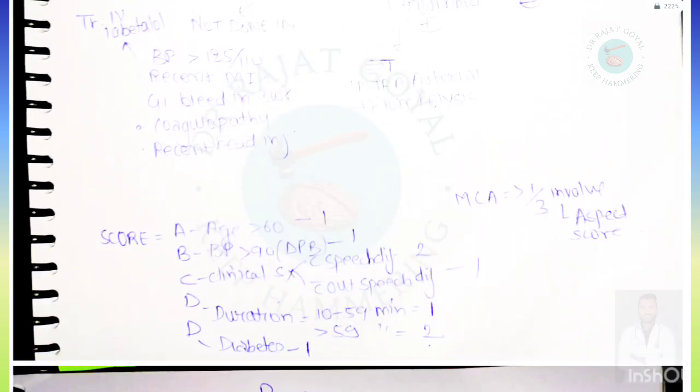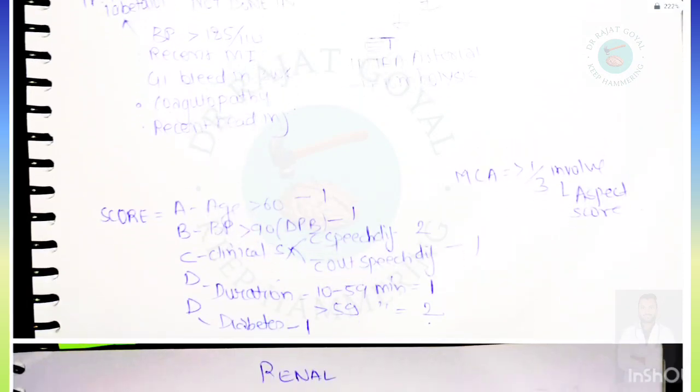Score for stroke assessment is the ABCD2 score. In ABCD2 score, A is for age greater than 60, 1 point is given. B is for BP greater than 140/90, 1 point is given. C for clinical syndrome: if speech difficulty is present then 2, and without speech difficulty 1.